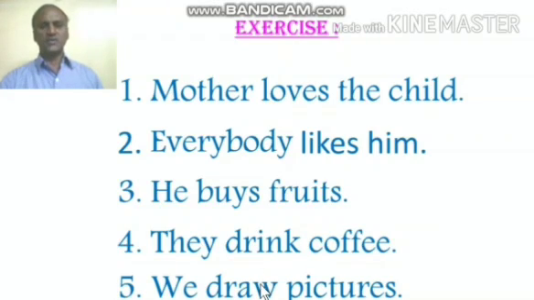Change these 5 sentences into passive voice using the simple present form. The verbs are in simple present form: loves, likes, buys, drink, draw. All these verbs are in simple present form. So the model which I gave earlier, the 2 examples which I showed you, use those models and then change these sentences accordingly. Follow those 5 steps to get the answer.